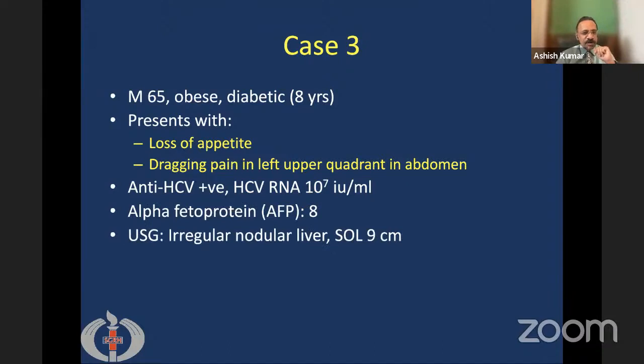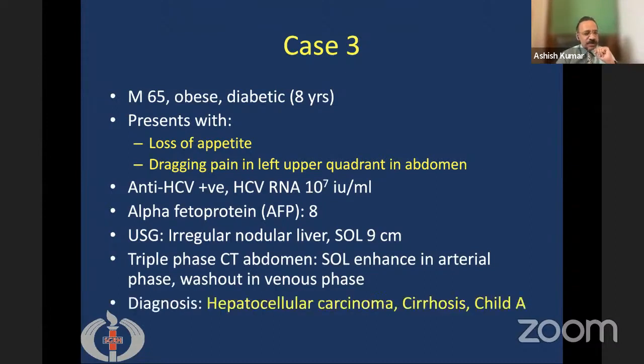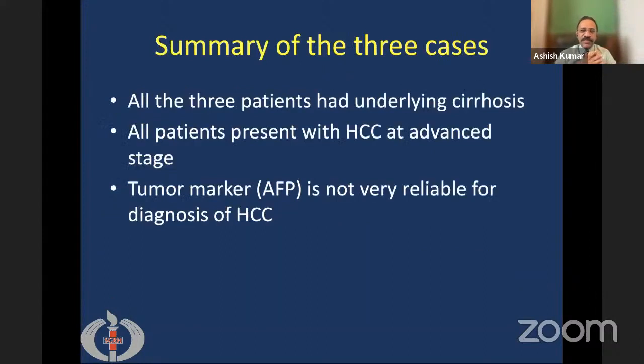Ultrasound shows an irregular nodular liver along with a space occupying lesion of about 9 centimeters. Again, we order a triple phase CT scan, which shows the SOL enhancing in the arterial phase and washing out in the venous phase. Again, a diagnosis of hepatocellular carcinoma in the background of cirrhosis, but this time Child A cirrhosis, is made. So what is common in all the 3 cases?